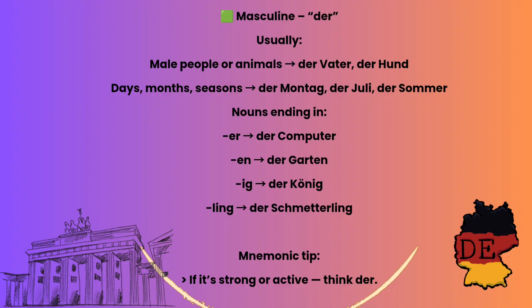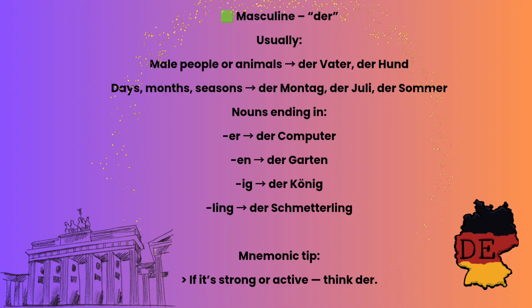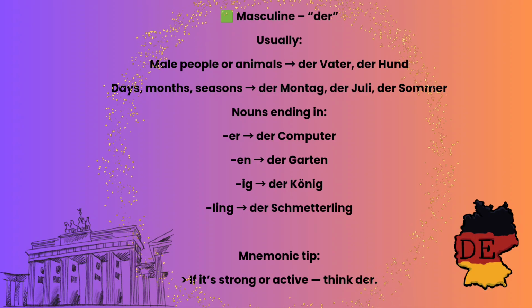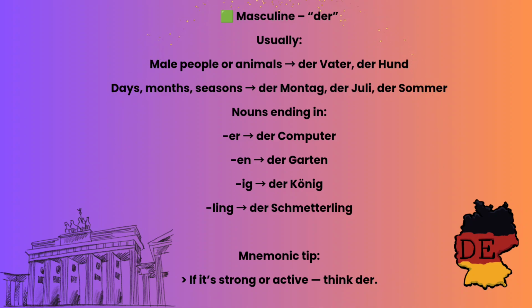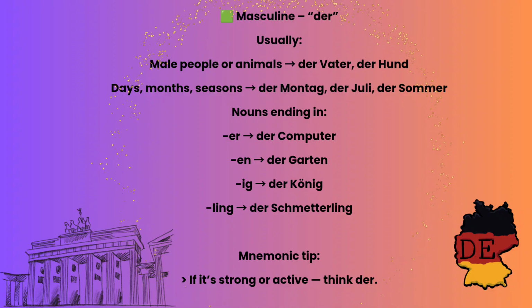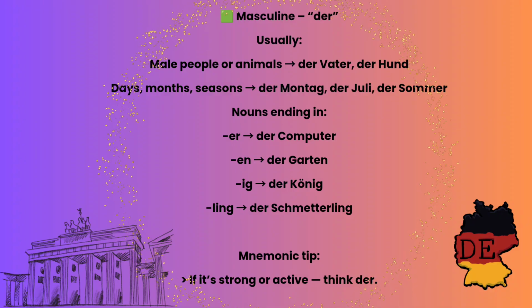Firstly, masculine means der, usually male people or animals. Der Vater, der Hund. Der Vater means the father. Der Hund means the dog. Days, months and seasons. Der Montag, der Juli, der Sommer. Der Montag means the Monday. Der Juli means the July. Der Sommer means the summer.